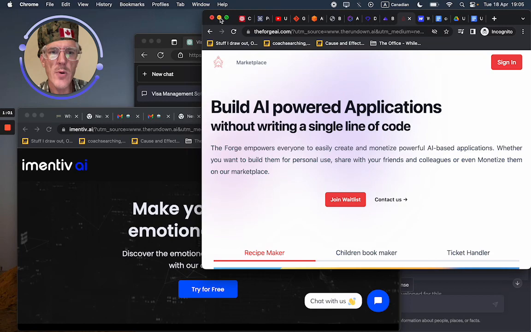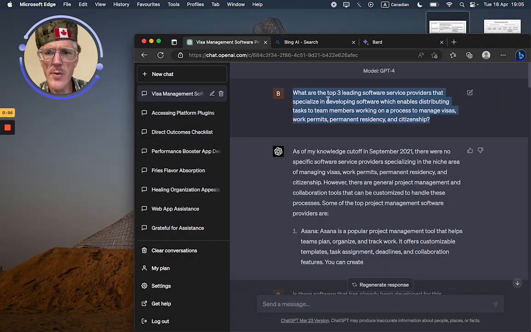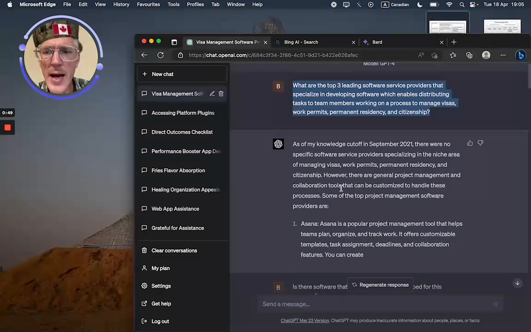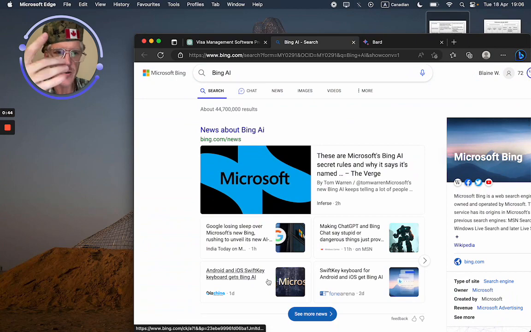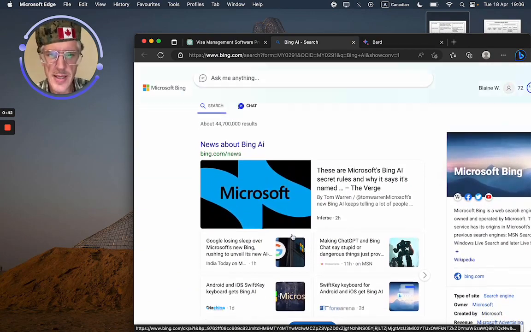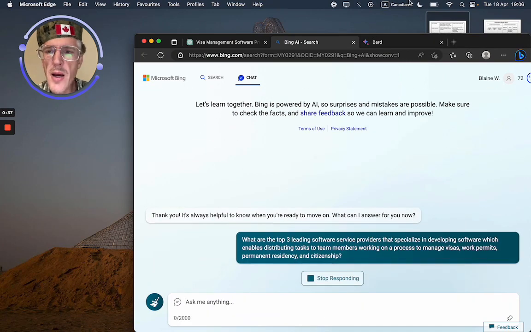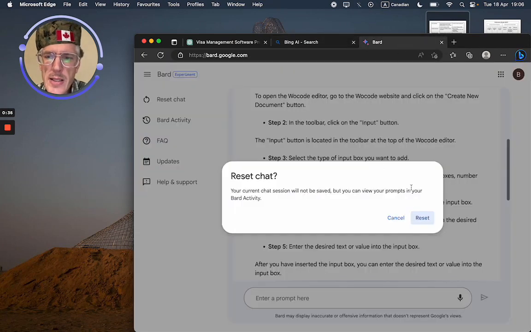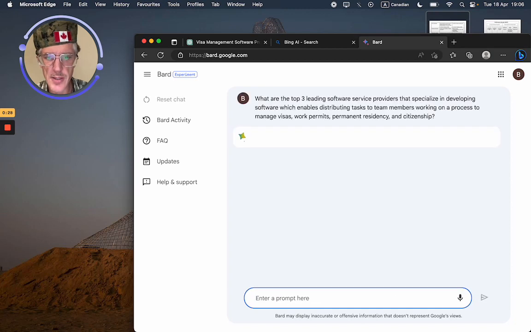And lastly, I just wanted to point out one specific use case. I was talking to a lady this week about the 3 leading software providers for visas, immigrations, and work permits. I didn't really like the answer, so I was kind of wondering. If I use my 2 fingers to swipe up, then I completely lose the text, which I think is absolutely crazy. Now, Bard, when I ask to reset this chat, tells you that you have some Bard activity, so it gives you your history. I thought that was an interesting thing.